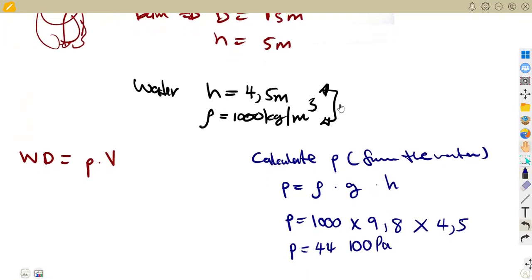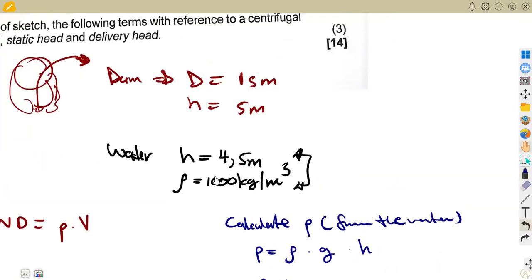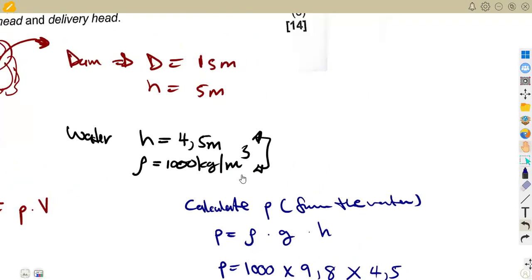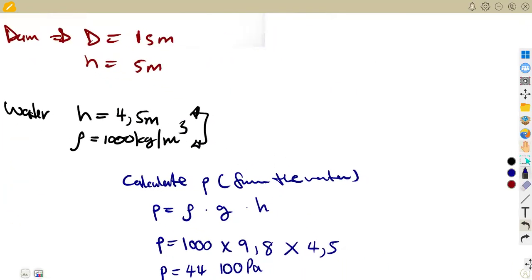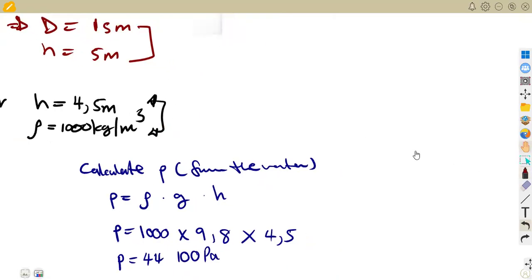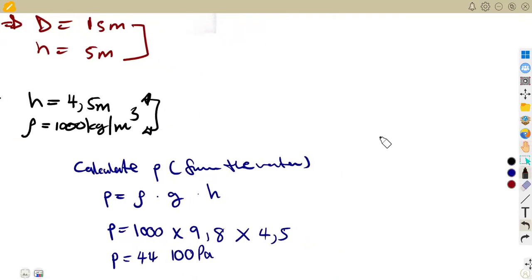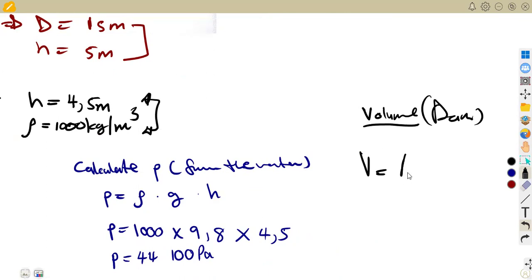So we've got the pressure here. What we need is the volume. Where are we going to obtain the volume? From the dam. If you are given the diameter and the height, you get the volume from the dam. The volume of the dam is the area times the height. It's a circular dam, so the area is pi d squared over 4 times the height.